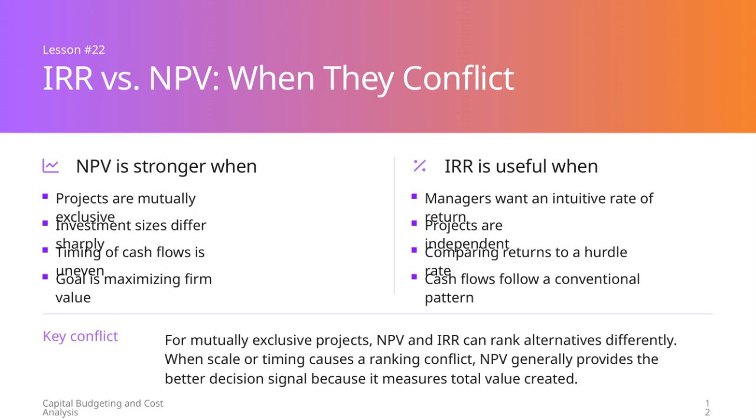The key conflict arises because NPV and IRR can rank mutually exclusive projects differently due to scale and timing differences. In such cases, NPV is generally the better guide because it directly measures the total value created, which aligns with the ultimate financial goal of the firm.